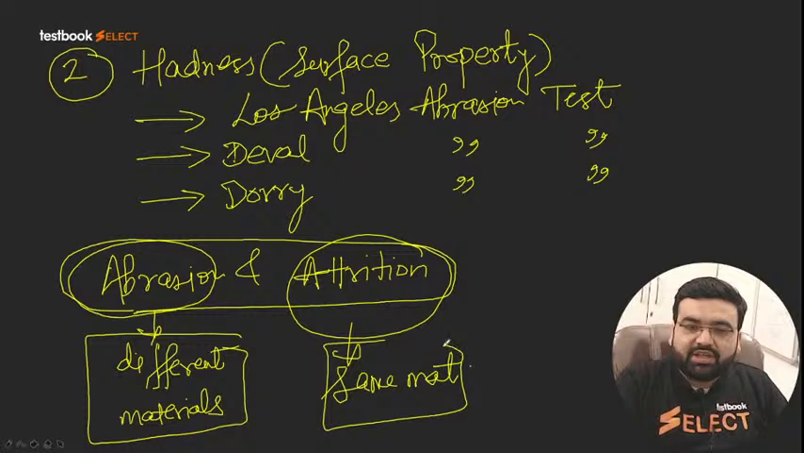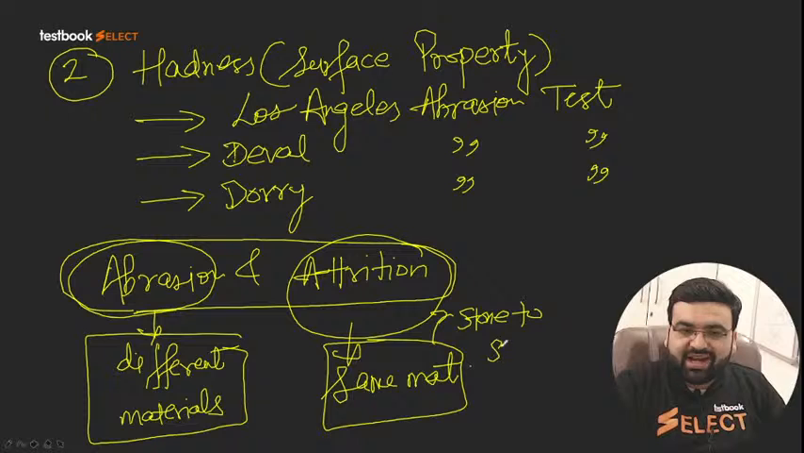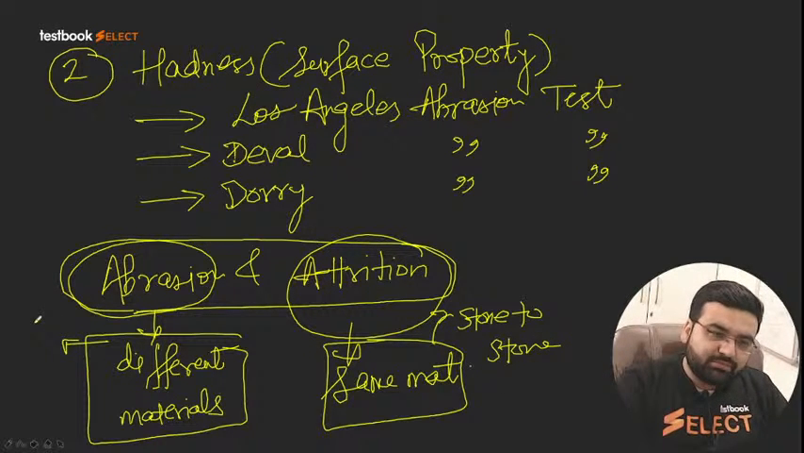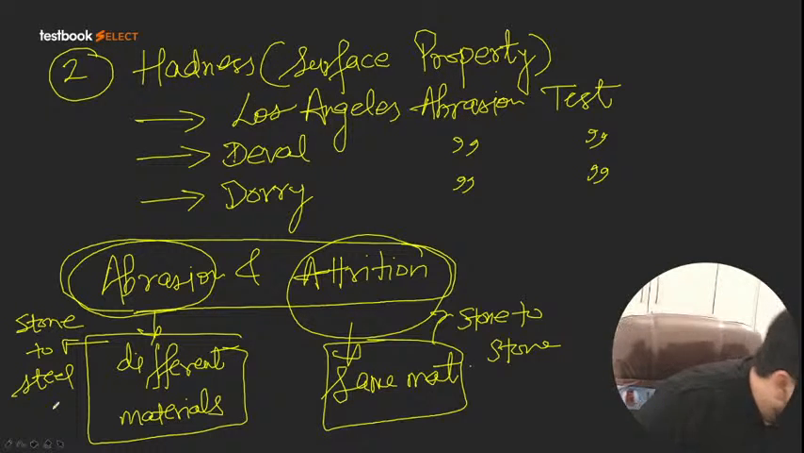For example, stone to stone, that is attrition. And what is abrasion? Stone to steel, simple.